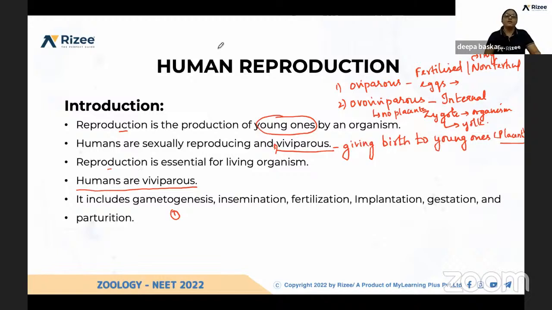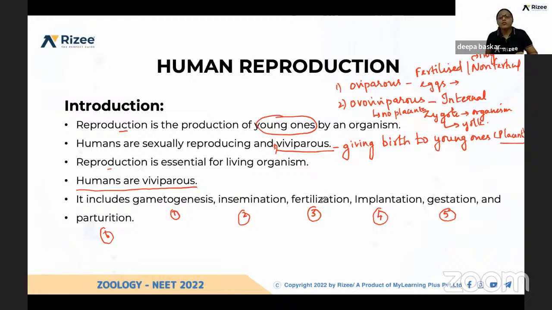Okay, first one is gametogenesis. Second one is insemination. Third process is fertilization. Fourth one is implantation, fifth one is gestation, and sixth, the last process, is parturition. So what do you mean by gametogenesis? Production of sperm and egg. Those are called gametes. The female gamete is the egg and the male gamete is sperm. So how are they produced? By the process of gametogenesis, because that is the first process, and second is insemination.